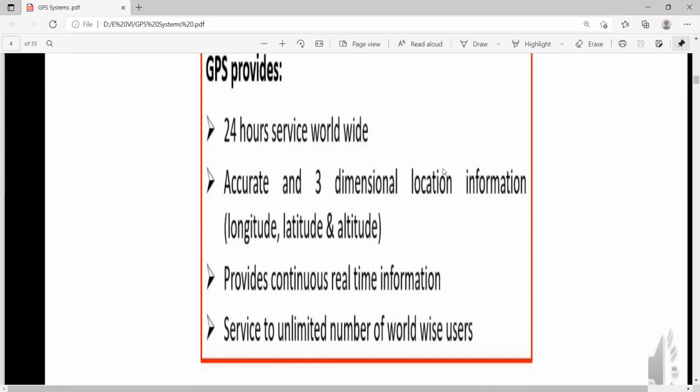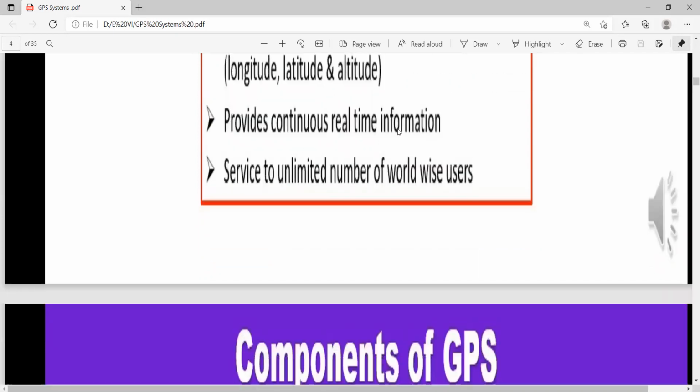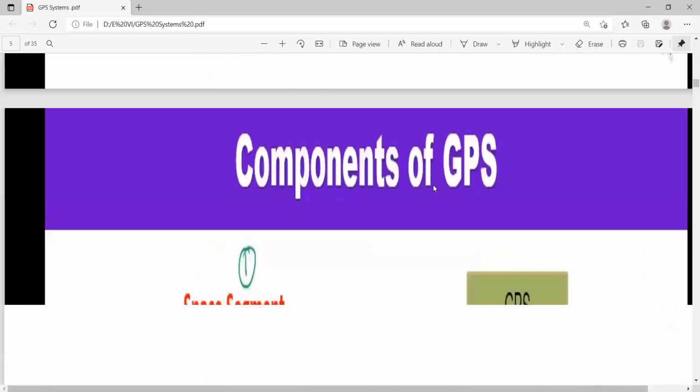It provides accurate 3-dimensional location information, that is longitude, latitude and altitude. All the information it gives to each and every person, and it provides continuous real-time information and time also. Whether you are in India or US or England, whatever your location, it will give it. It provides continuous real-time information and services to an unlimited number of worldwide users. There is no limitation for the users.